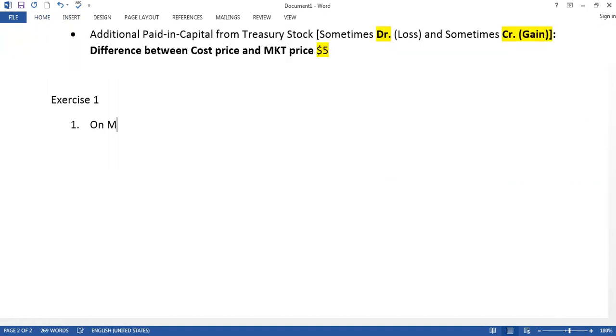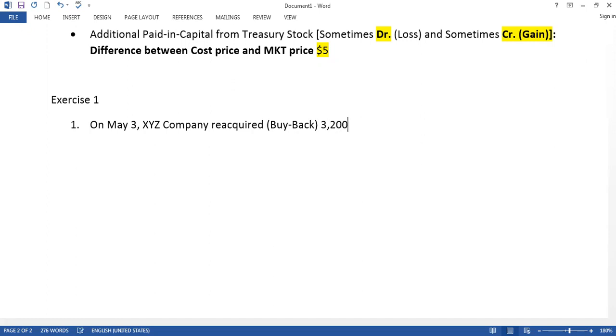On May 3rd, XYZ company reacquired, which means repurchase. Repurchase means buyback.